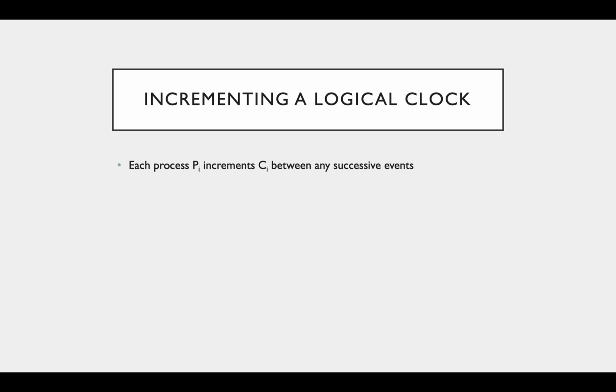So with the clock condition in mind, we can break down the behavior of the clock by what type of event it's assigning a value to. If the event is not a message being sent or received, then the clock just increments between successive events. That way, any events that happen later in the process execution will have a larger clock value than those that happen earlier in the process execution.